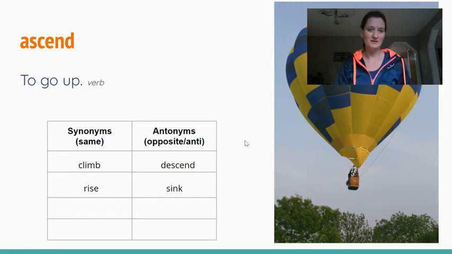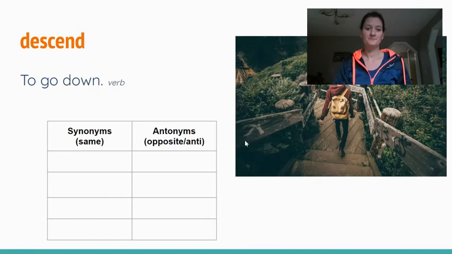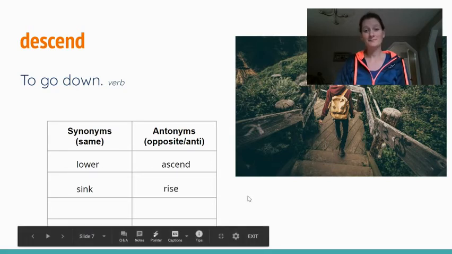And maybe you can think of some other words that would be the opposite of going up, like lower, to lower something down. Okay, and here we move to descend. Some words that mean the same as descend, to go down. We're going to have some of the same words as the page before, to lower, to sink. The opposite would be to ascend, to rise, maybe to climb.